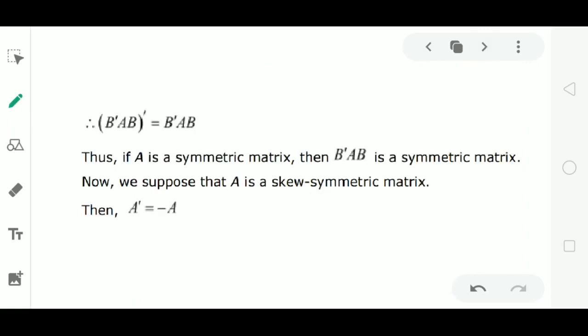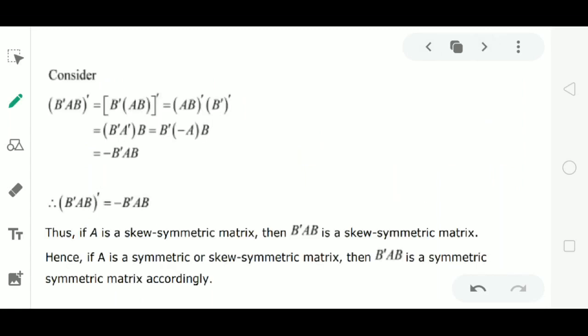Observe the proof here. If A is skew symmetric, that is A dash equal to minus A, then B dash AB whole dash will be equal to B dash into AB whole dash. B dash is the first matrix, AB is the second matrix. Using the property of transpose, this will be the transpose of the second matrix into the transpose of the first matrix. Again, AB whole dash is equal to the transpose of the second matrix B dash into the transpose of the first matrix A dash.